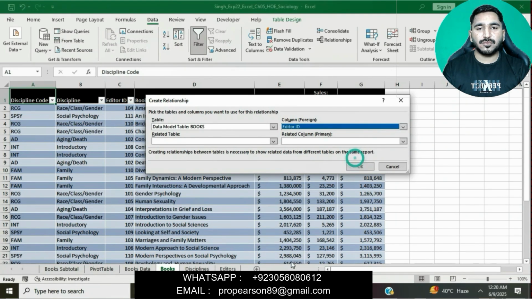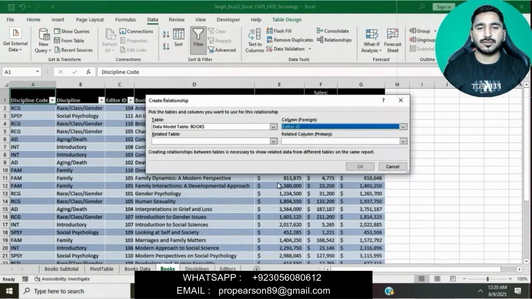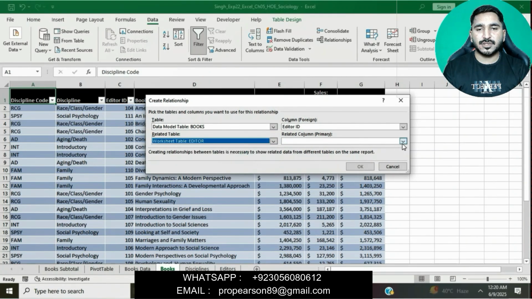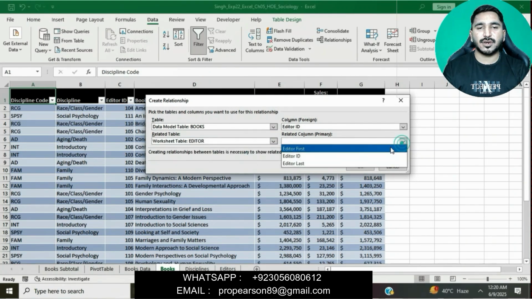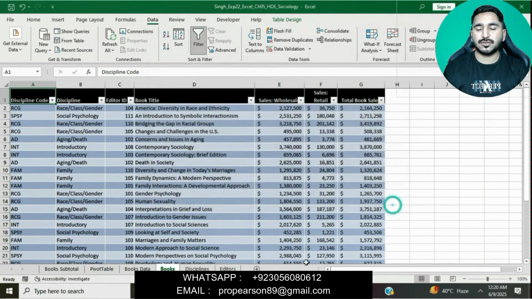Data model table Books, editor ID, and then the table using the editor ID field, worksheet table Editor, editor ID field, then simply click on OK, then click on Close.